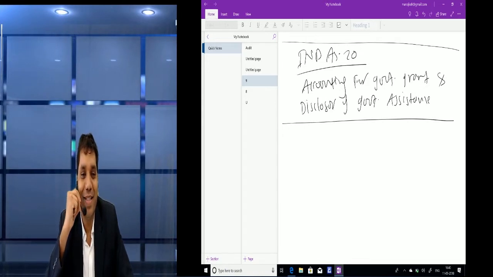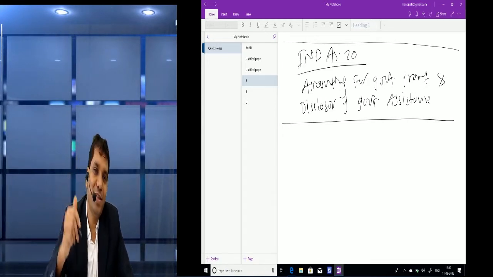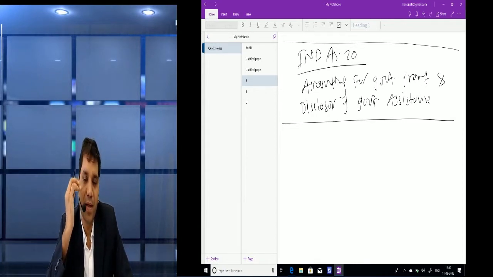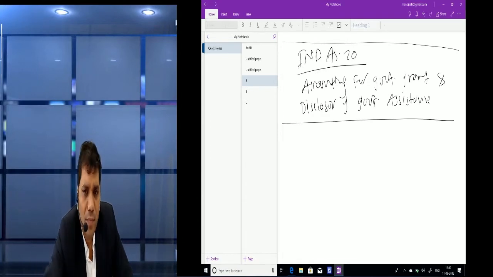Friends, this Ind AS is one of the very important ones, and there are major changes in AS 12, which was previously known as government grant, and now it is Ind AS 20, that is accounting for government grant and disclosure of government assistance. Friends, first of all, we should know the basic meaning of it. As we have discussed, we will learn in 4 parts for each Ind AS. First is introduction. So note down, friends. Introduction.